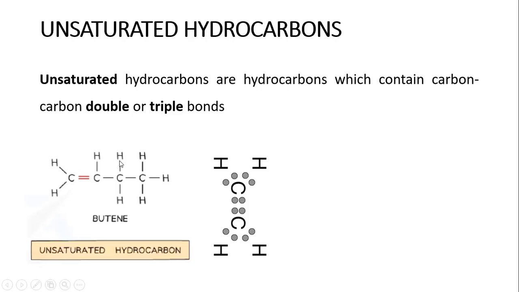Then the in-between carbons are supposed to have 2 hydrogens each. As you can see, this one is only bonded to 1. It doesn't have the other one because it's not possible. If you put another one here, you're going to have 1, 2, 3, 4, 5. A carbon can only have 4 bonds around it. Please note 4 bonds. It can't have 5. So what are we saying? For unsaturated hydrocarbons, the addition of a double bond reduces the number of hydrogens by 2. So 2 hydrogens are missing here.